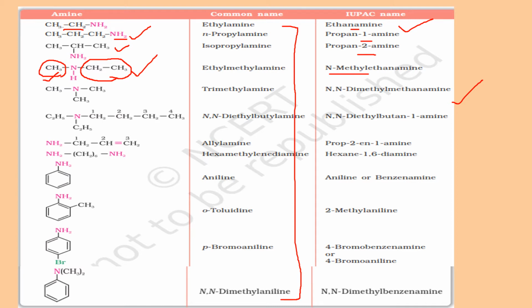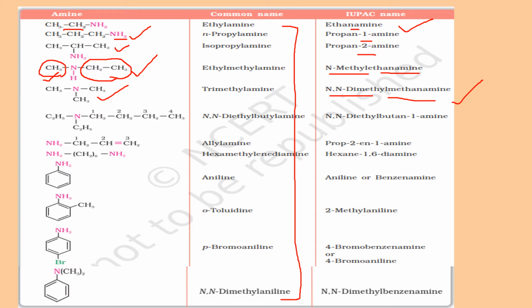Capital N is for nitrogen, and then ethanamine. Similarly, if you have a tertiary amine, here by chance all three groups are the same. So the compound becomes methanamine, and two methyl groups are substituents on nitrogen. So it is N,N-dimethylmethanamine.